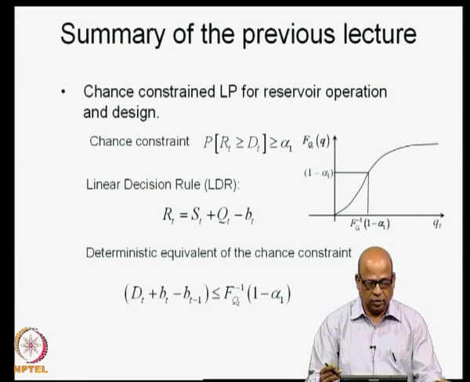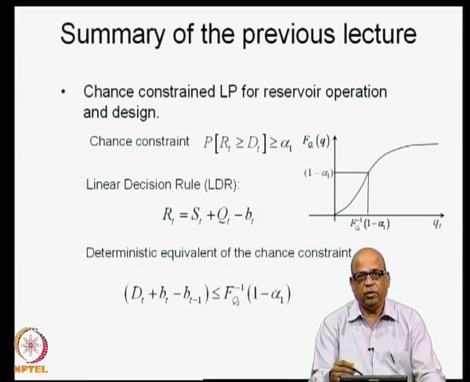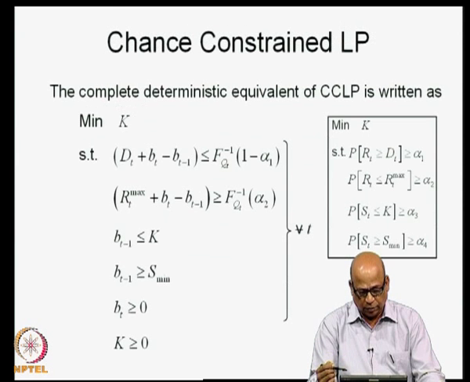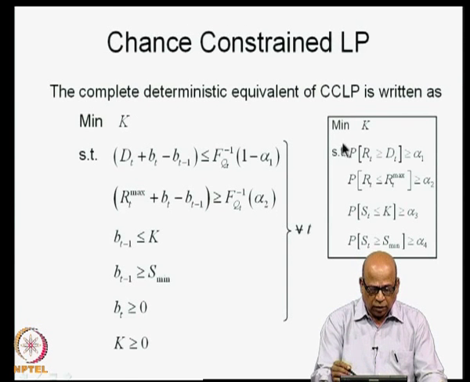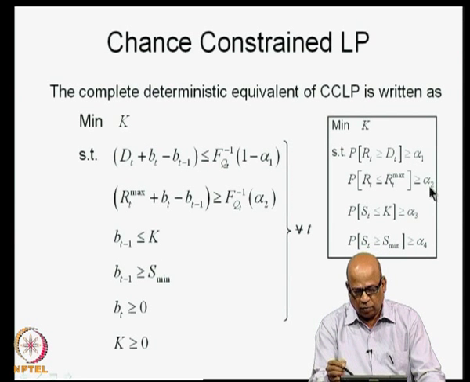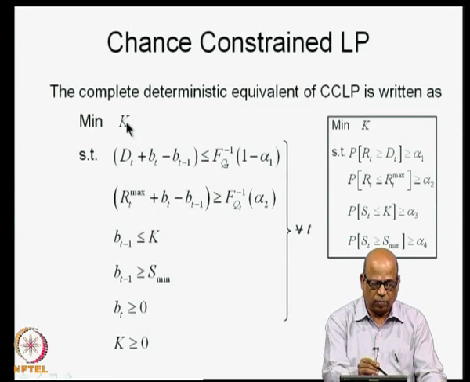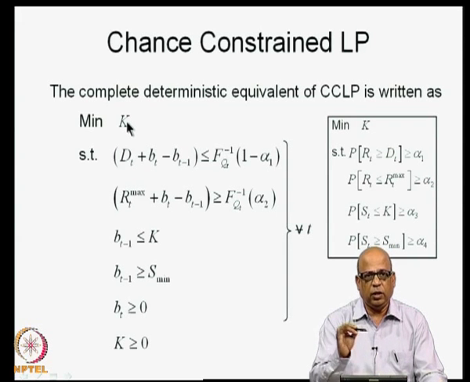We will see one such linear decision rule in today's class. So, these are the two things. Similarly, you may have S min as a function of t, and then alpha 2 will be a function of t, and so on. So, you can have all of these changing across time periods. Of course, k cannot change with time period. We are talking about the capacity of the reservoir.